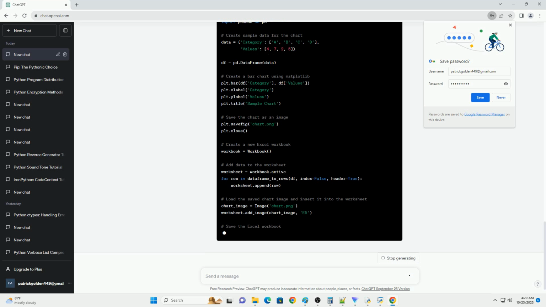Excel files might contain charts as embedded objects. Let's extract a chart from an Excel file and save it as an image. To insert a chart as an embedded object into an Excel file, you can use openpyxl in combination with matplotlib to create the chart and embed it.